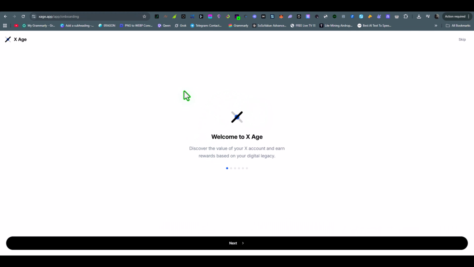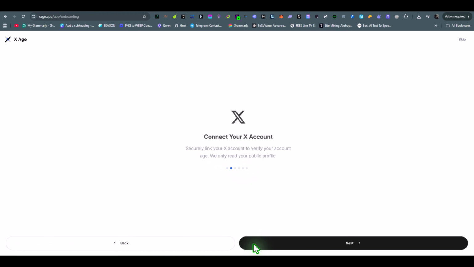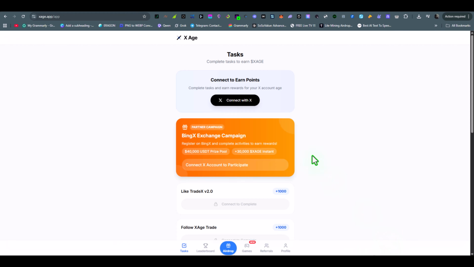To join the airdrop, I'll provide a Telegram post link in the video description where you find this page link. After landing here, you will see this welcome message where they mention discover the value of your X account and earn rewards based on your digital currency. So click on next, then again click on next, then again next, then again next, and then next again. Now click on get started.